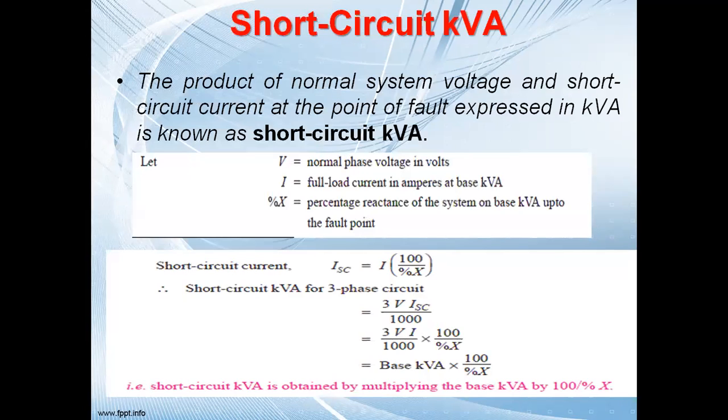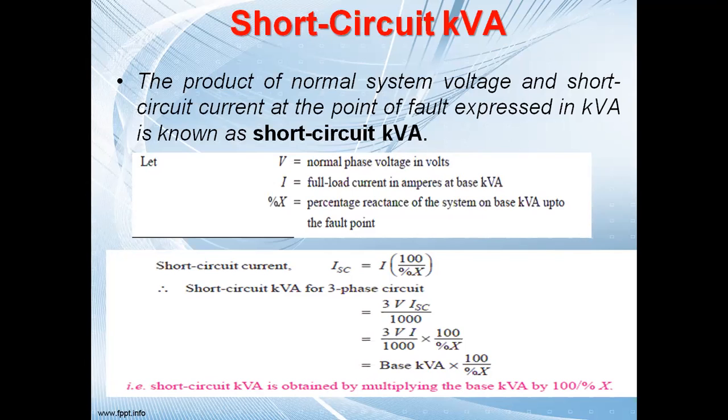Now we'll take just one more thing, that is the short circuit kVA. We have calculated till now how to calculate the short circuit current. Now we are supposed to calculate the short circuit kVA. The product of normal system voltage and short circuit current at the point of fault, expressed in kVA, is known as the short circuit kVA. It is very easy. Let V be the normal phase voltage in volts, I the full load current in ampere, and percentage X the percentage reactance of the system on base kVA up to the fault. The short circuit current ISC will be equal to I into 100 by percentage X.